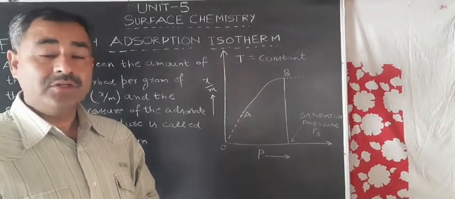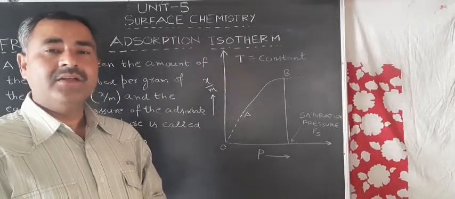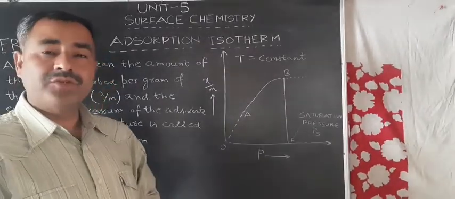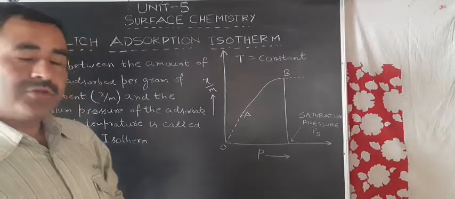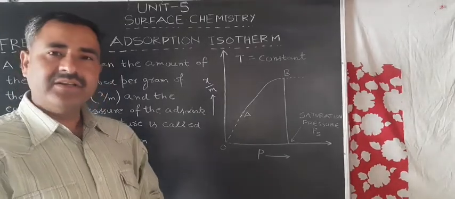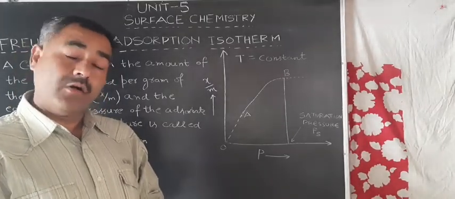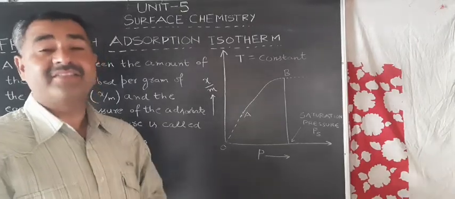And why is it so? It is due to the reason that as the equilibrium is attained, the rate of adsorption becomes equal to the rate of desorption. And the extent of adsorption on a given adsorbent surface increases with increase in surface area of the adsorbent, or sometimes it depends upon the mass of the adsorbent